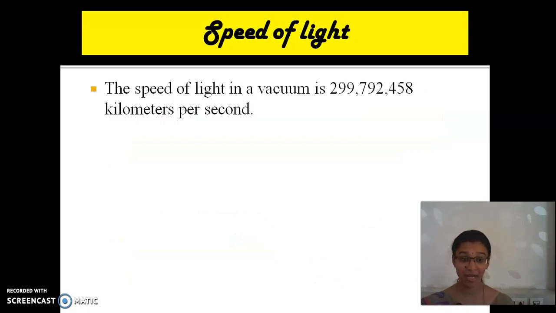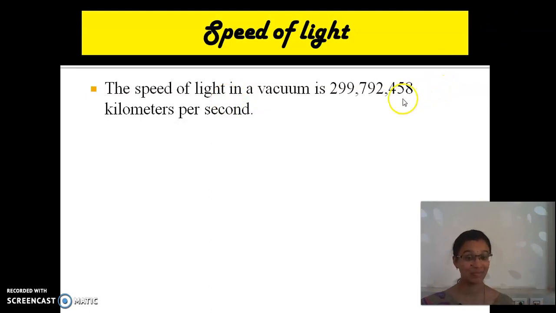And then speed of light. Are you taking hints, children? Yes or no? Take them, because these are not there in our book. Speed of light. How will the light travel? What is its speed? Look at here. The speed of light in vacuum. What do you mean by vacuum? Where there is no atmosphere, no air.